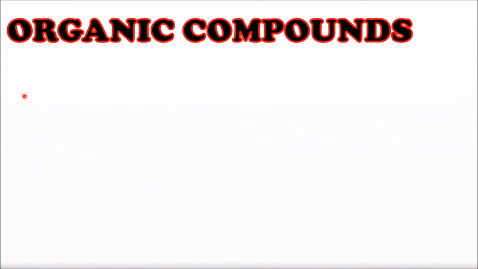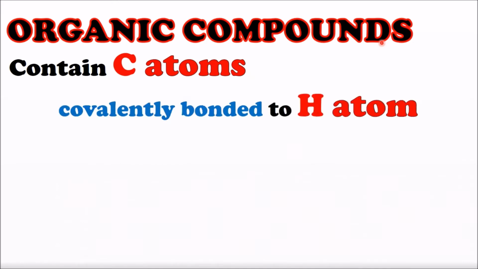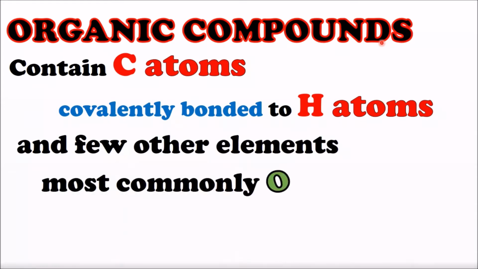Organic compounds are a special group of compounds which have carbon atoms, and their carbon atoms are covalently bonded to hydrogen atoms. Sometimes they are also bonded to a few other elements like oxygen and nitrogen.